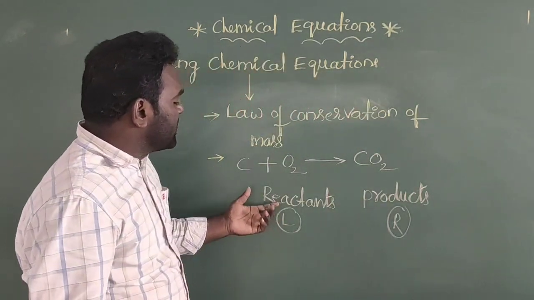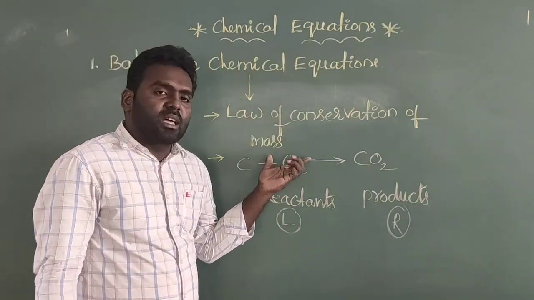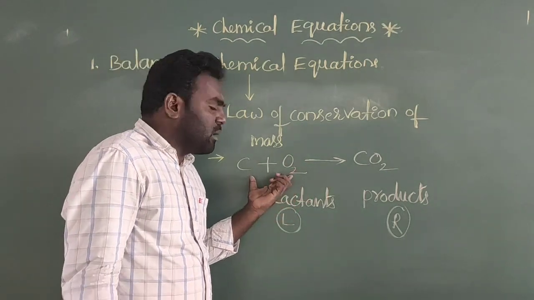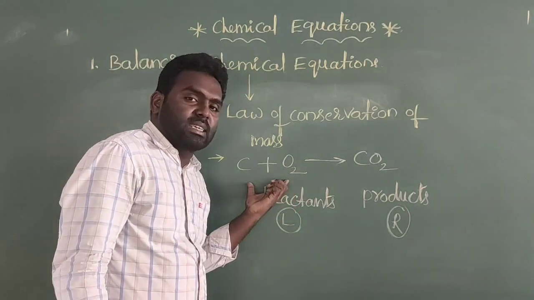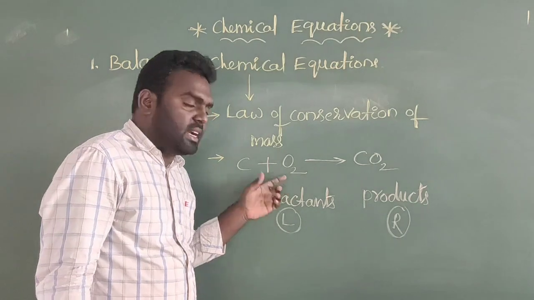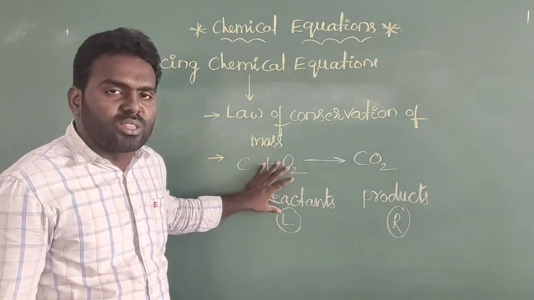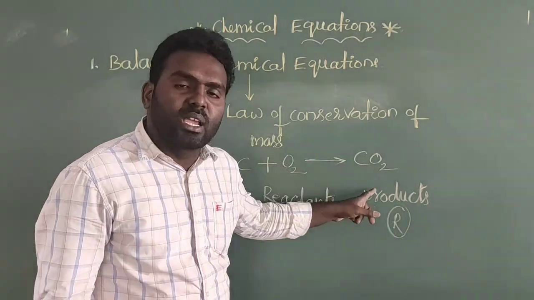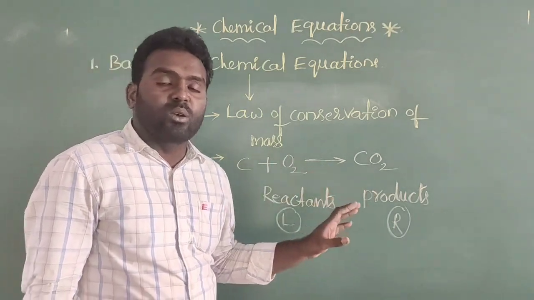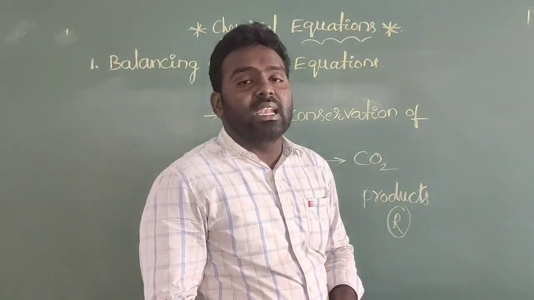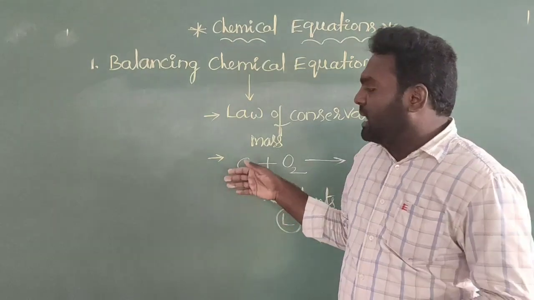So when we say a balanced chemical equation, it means the number of atoms present on the reactant side, how many atoms are present on the reactant side, must be equal to the number of atoms on the product side. Then that is called a balanced equation.